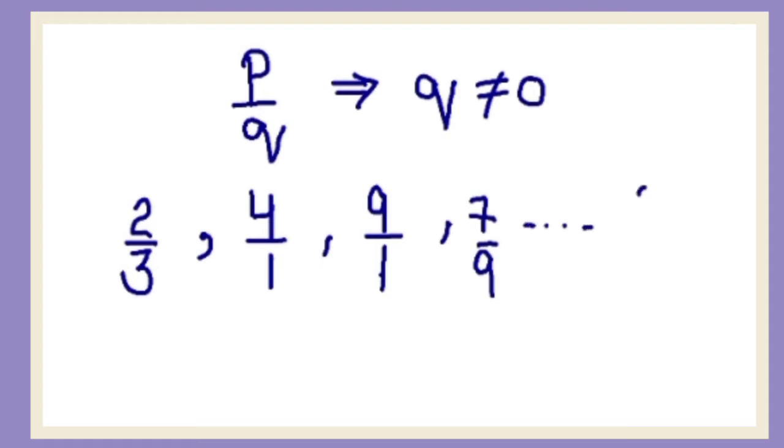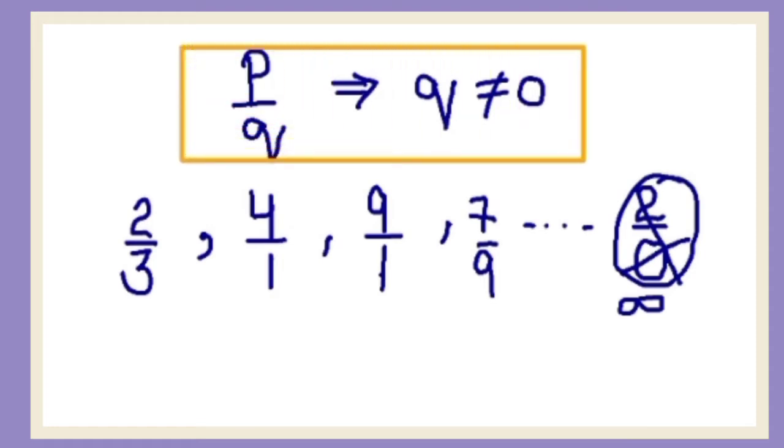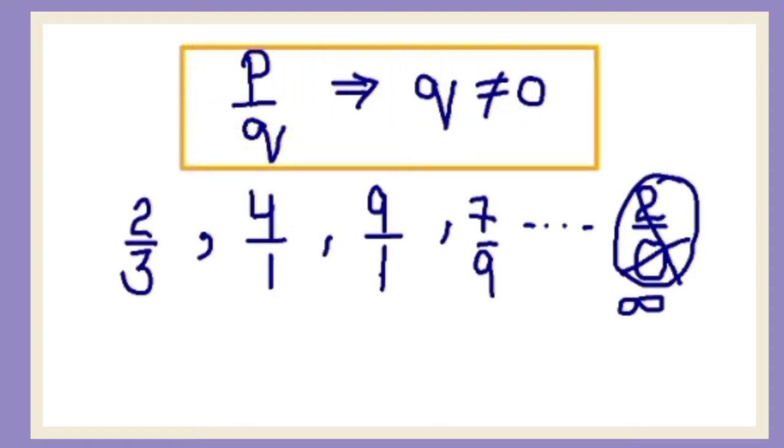But any number having 0 in the denominator cannot be a rational number. Why? Because the denominator cannot be 0. 2 upon 0 means it cannot be defined. Right? So all the numbers which can be written in the form of P upon Q and Q is not equal to 0 are rational numbers.